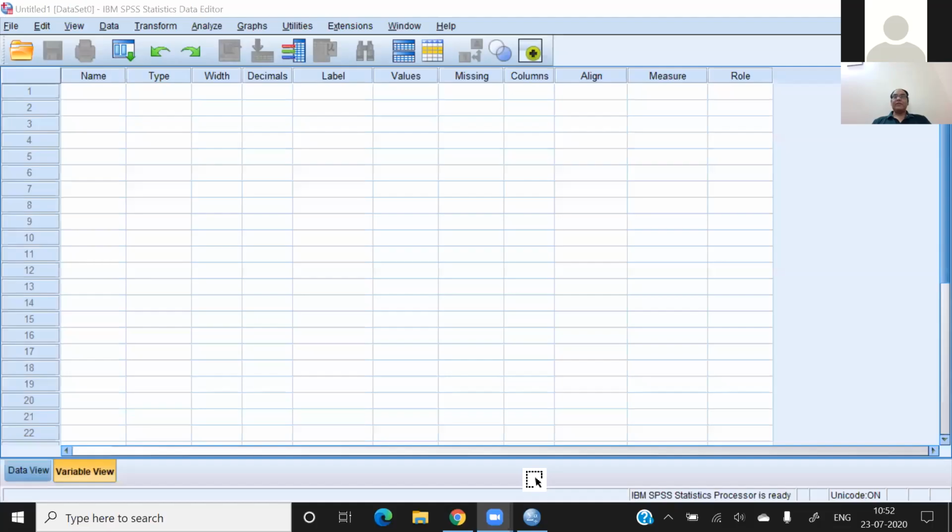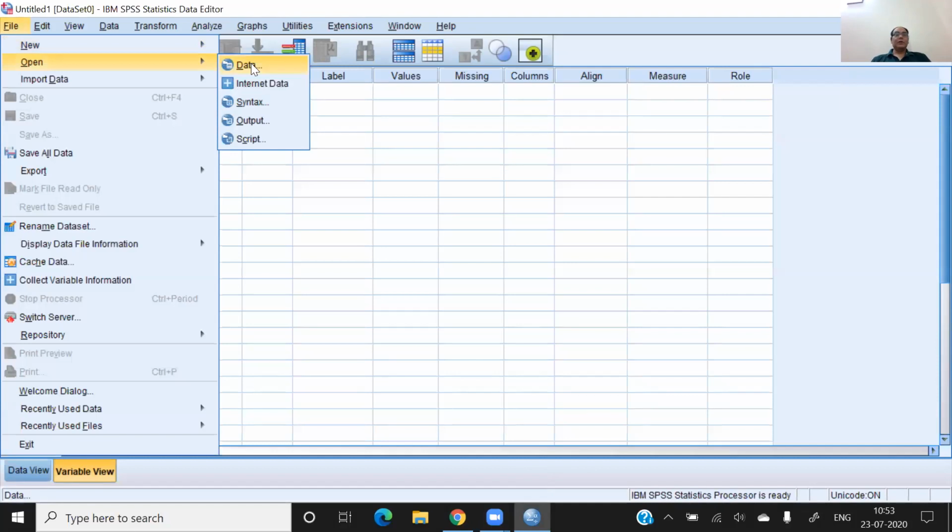The software is going to open. Yeah, so we have the software open. I'm going to share the SPSS file with you. This is the file, and I'm going to open the data set for correlation analysis.